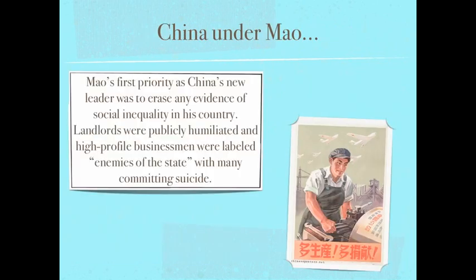China under Mao. Mao's first priority as China's new leader was to erase any evidence of social inequality in his country. Landlords were publicly humiliated, and high-profile businessmen were labeled enemies of the state, with many committing suicide. Mao didn't want there to be wealthy people and poor people. He wanted everyone to share the wealth that was generated by the people. This led to 3 to 6 million deaths.